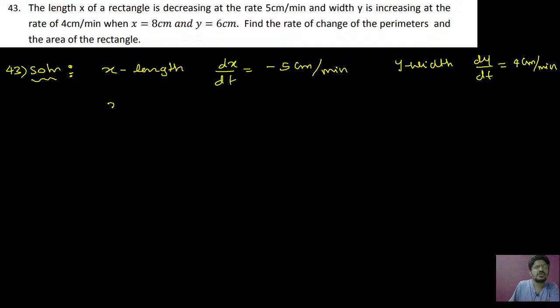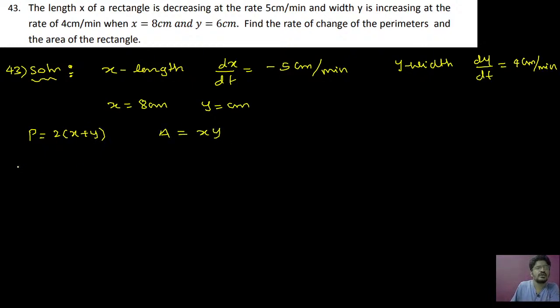Okay, so they have given x is equal to 8 centimeters, y is equal to 6 centimeters. We have to find the rate of change of perimeter and the area of the rectangle. So perimeter p is equal to 2 times of x plus y, area of rectangle A is equal to x